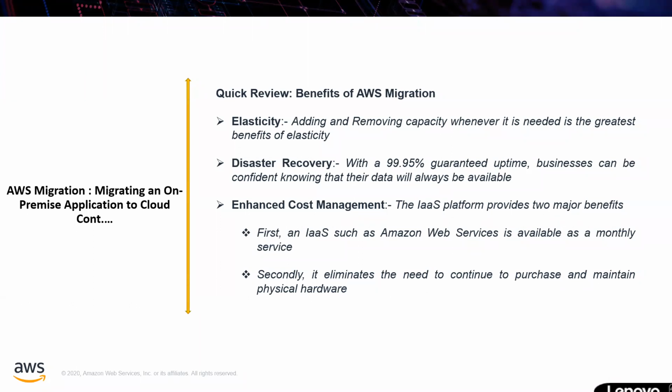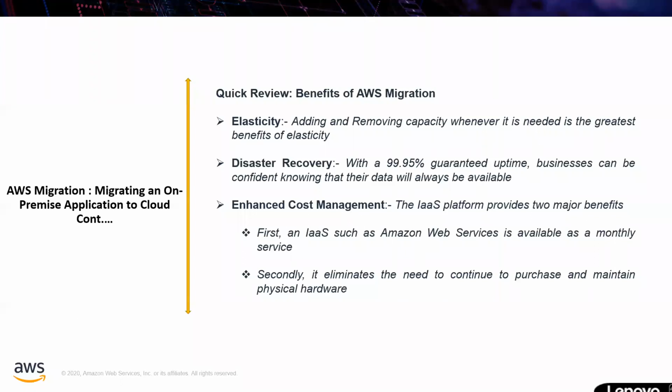For example, you have set the elasticity as 70 percent. Whenever that server reaches 70% capacity, it will create one more virtual server automatically.